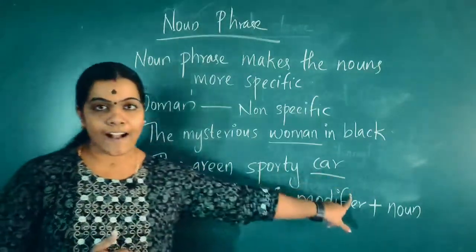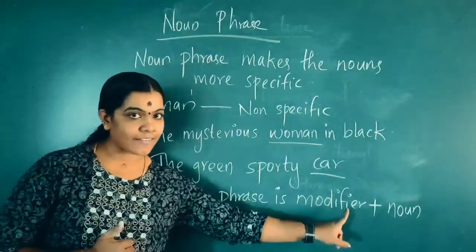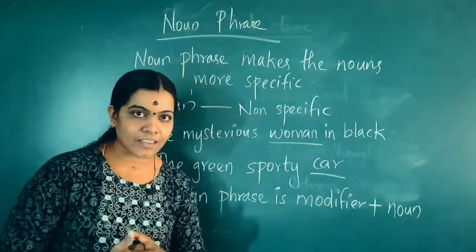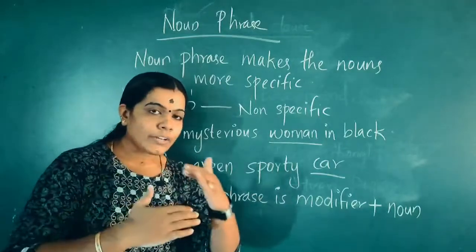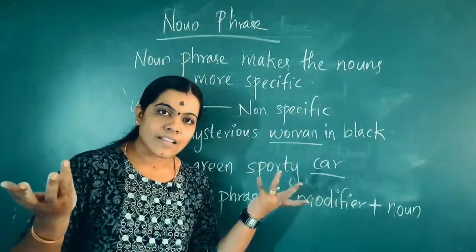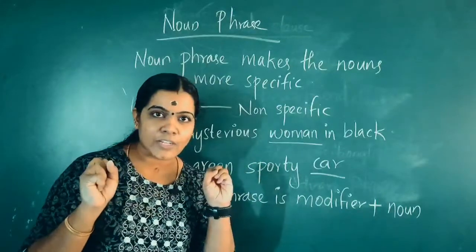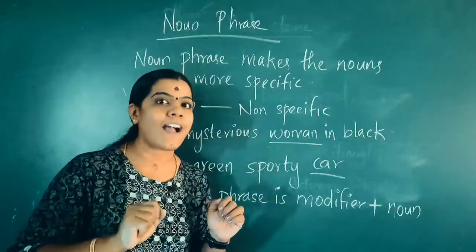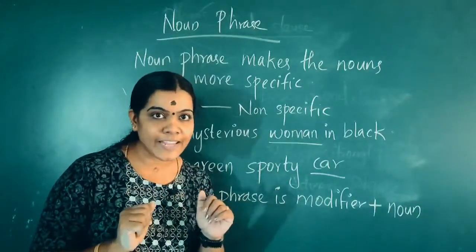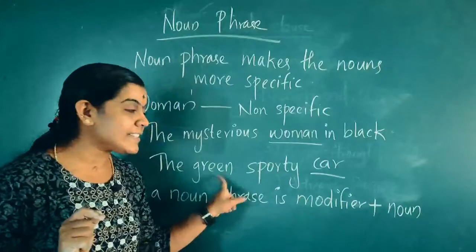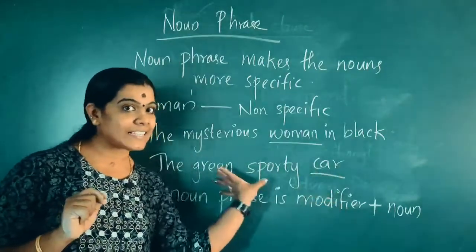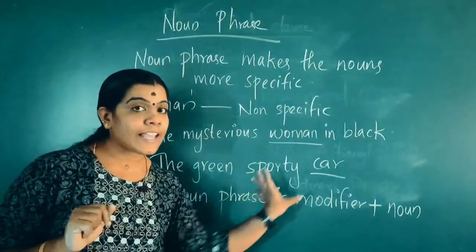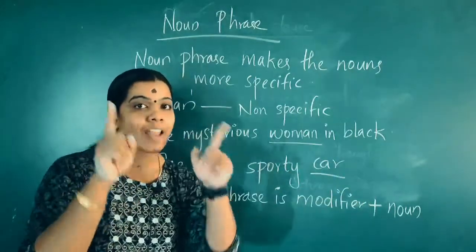The green spotty car. Here the car is the noun. Car, name of a thing. If I say car, it does not have any specification, no? But if I say the green spotty car, that green color car, it is a reference, no? It is a specification, no? So the words used are green spotty. That is a phrase specifying the noun. So that is a noun phrase.